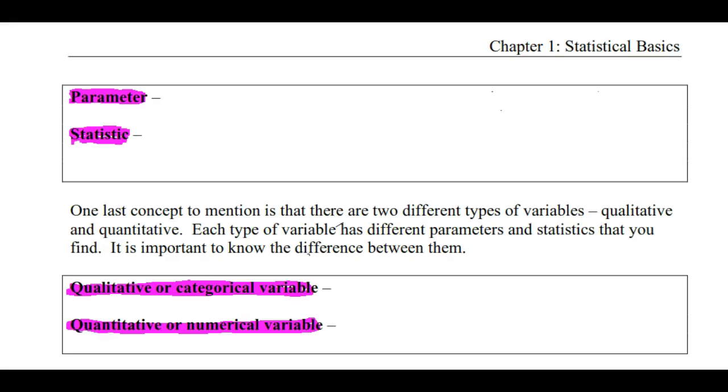So that leads us to our next pair of definitions. A parameter is a number calculated from the population data.